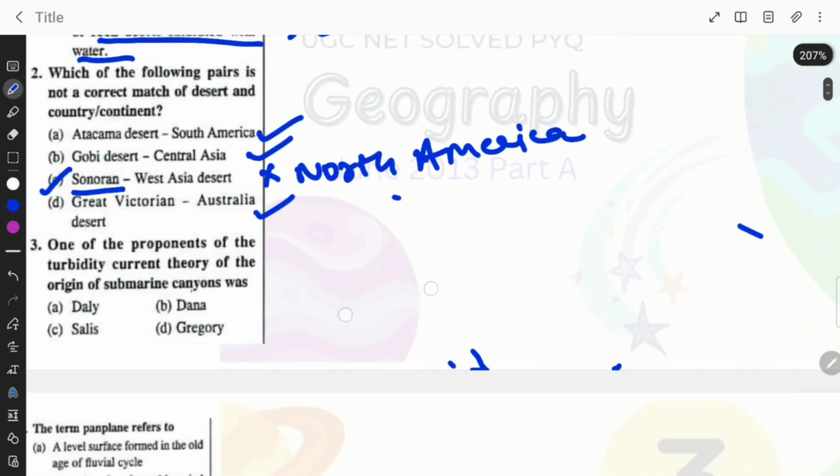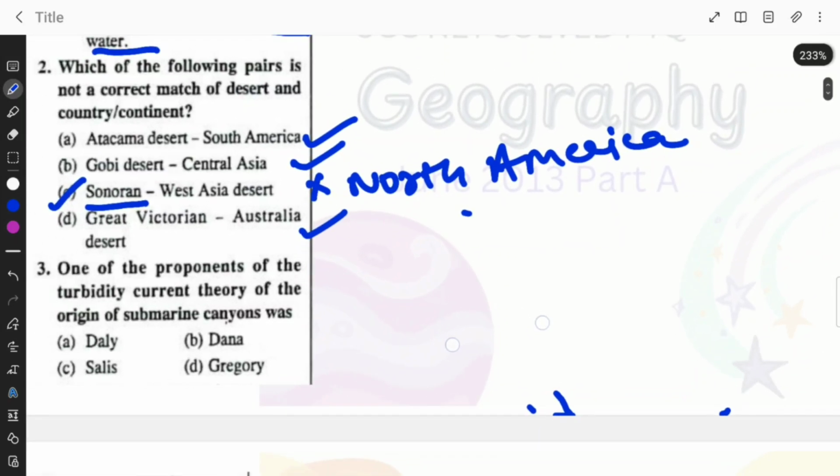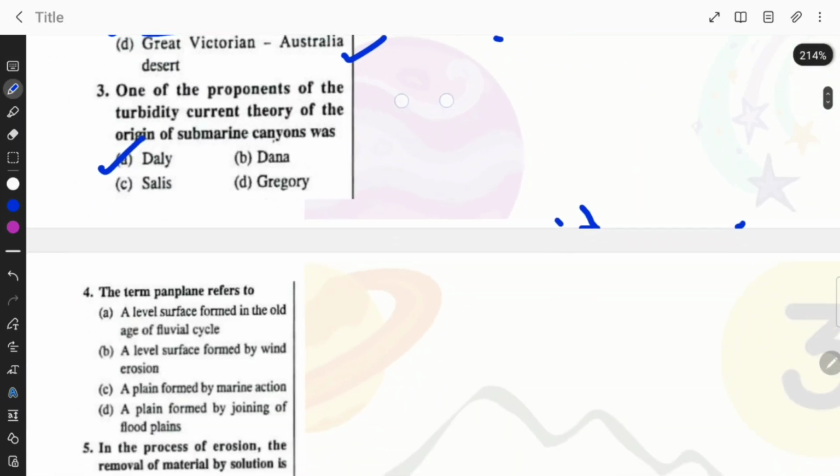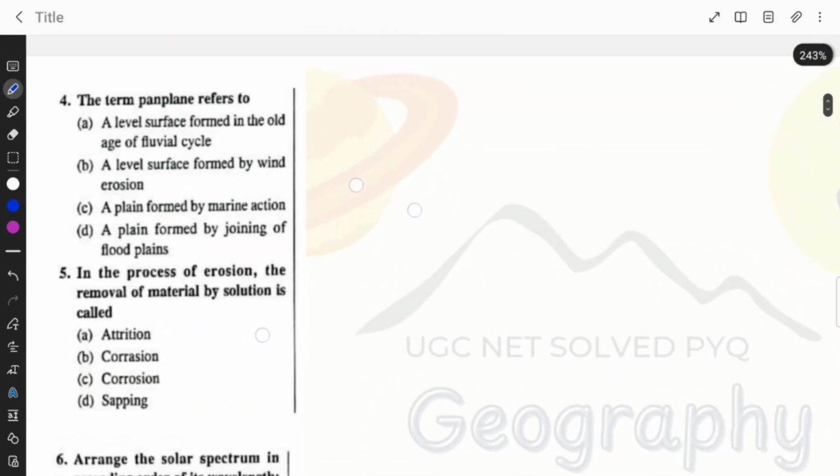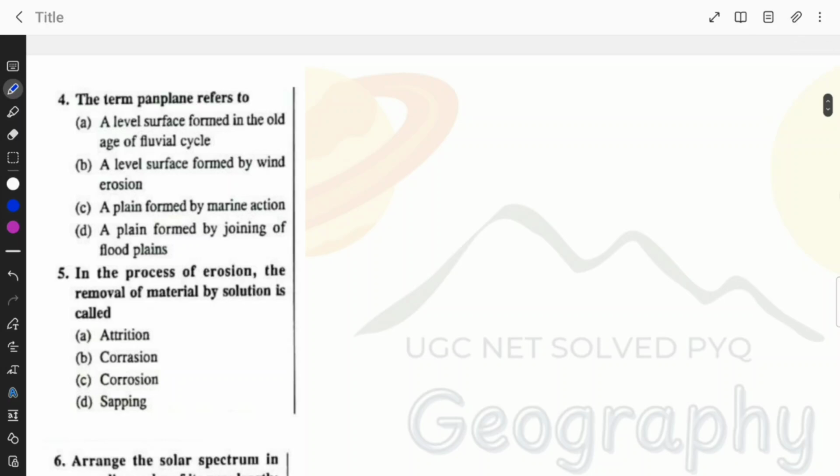The next question says, one of the proponents of the turbidity current theory of the origin of submarine canyons was. The right answer is option A, Daly. Question number 4. The term panplane refers to a level surface formed in the old age of the fluvial cycle, or a level surface formed by wind erosion, or a plain formed by marine action, or a plain formed by joining of floodplains.